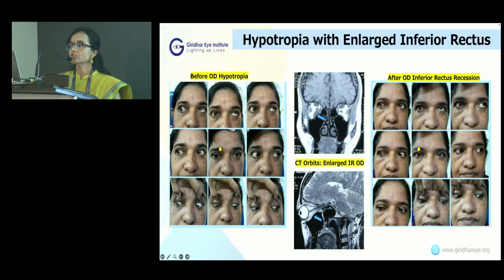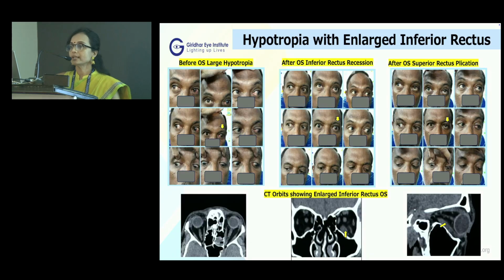Hypotropia with enlarged inferior rectus was the commonest presentation. As you can see in this lady with a large right hypotropia and enlarged inferior rectus muscle, she did very well after weakening of the inferior rectus by recession. Another gentleman with hypertropia and enlarged inferior rectus not only had to have an inferior rectus weakening, but we also did a tightening of the antagonist, that is superior rectus plication. In contrast to reported literature where plication procedures are contraindicated, we didn't have any issue.